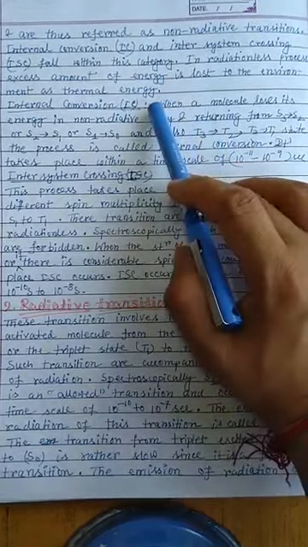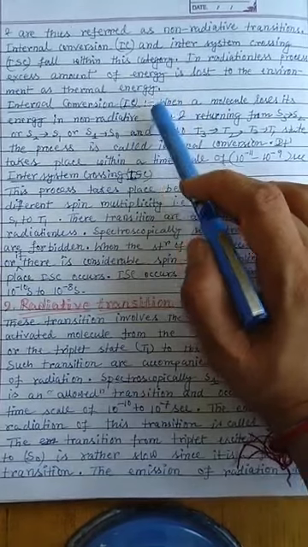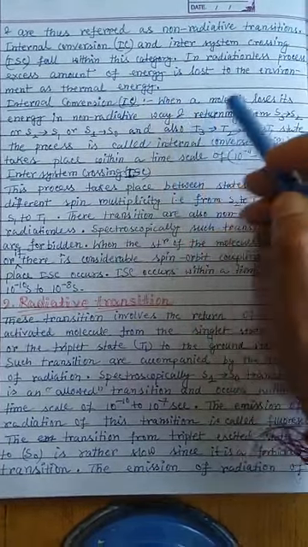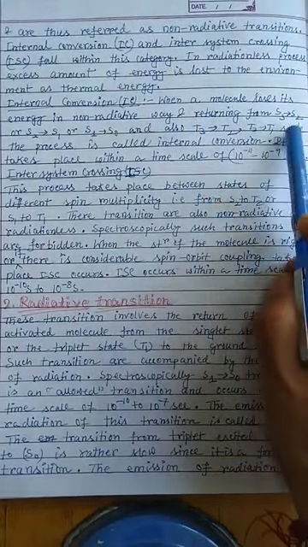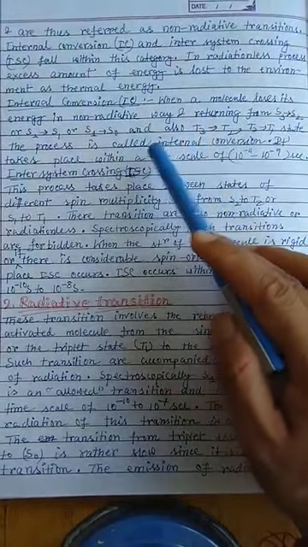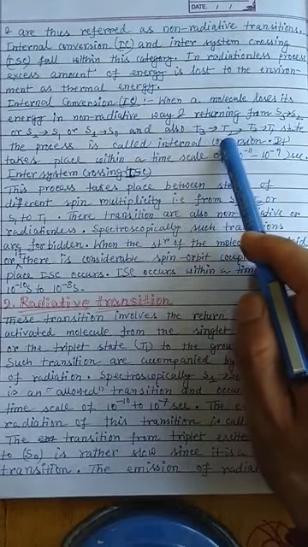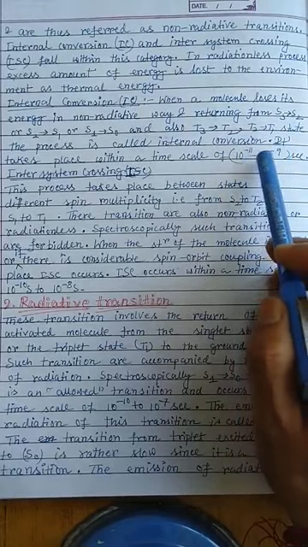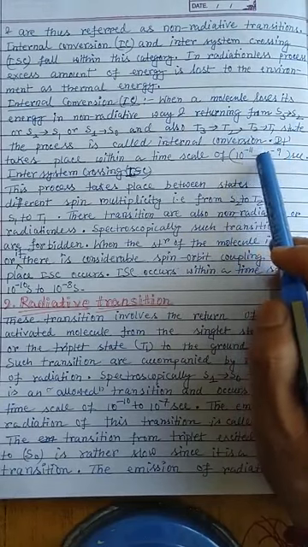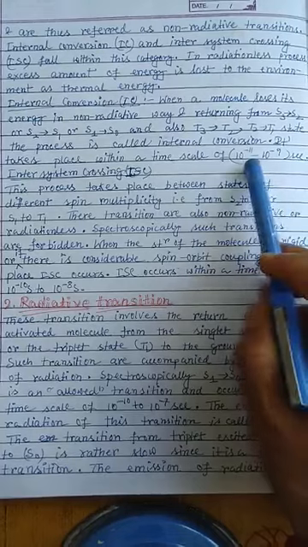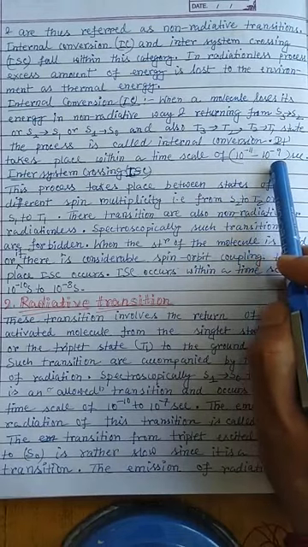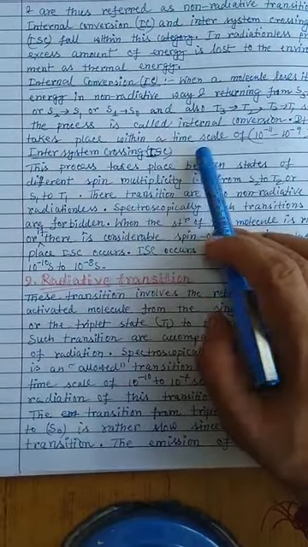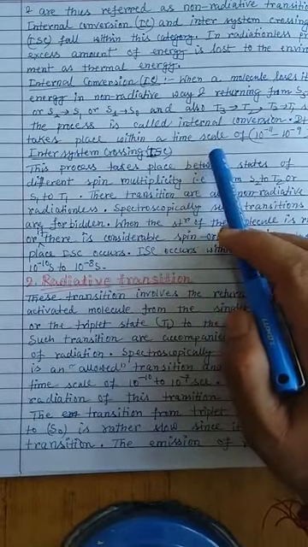The first one is internal conversion. When a molecule loses its energy in a non-radiative way, returning from S3 to S2, S2 to S1, or S1 to S0, and also from T3 to T2 or T2 to T1 states, the process is called internal conversion. We have already discussed this; it's just repeating. It takes place within a time scale of 10 to the power minus 11 to 10 to the power minus 9 seconds. The next non-radiative process is intersystem crossing, ISC.